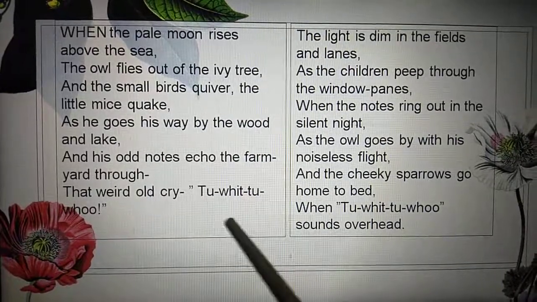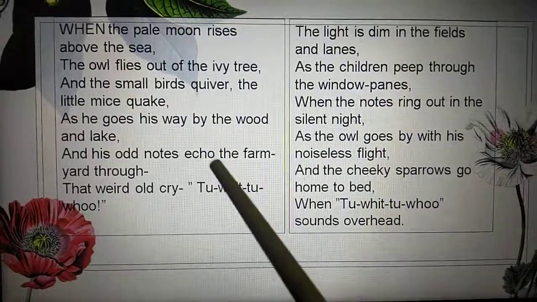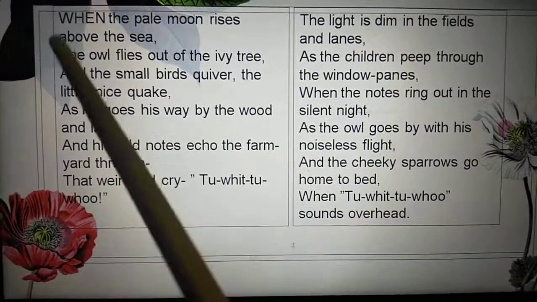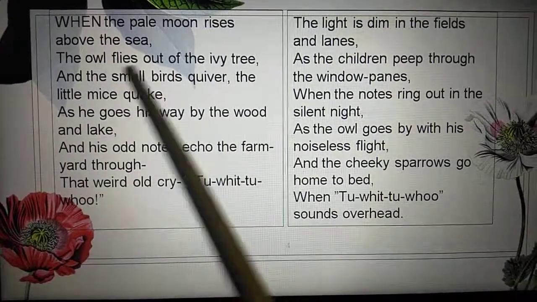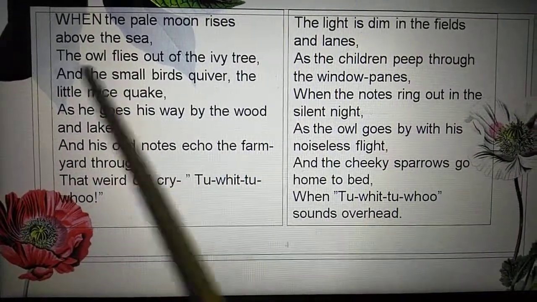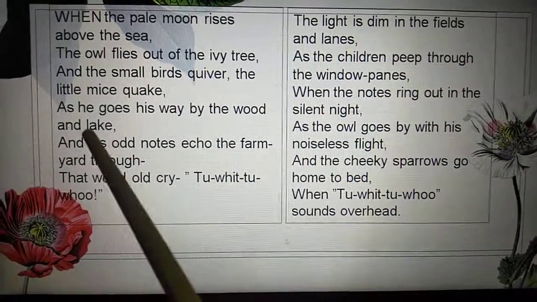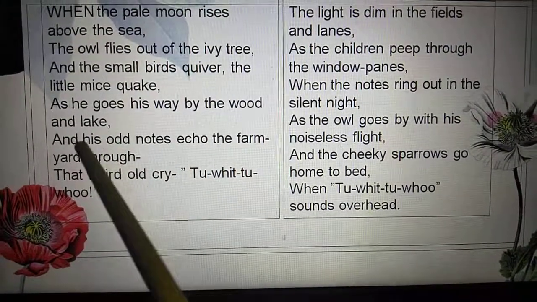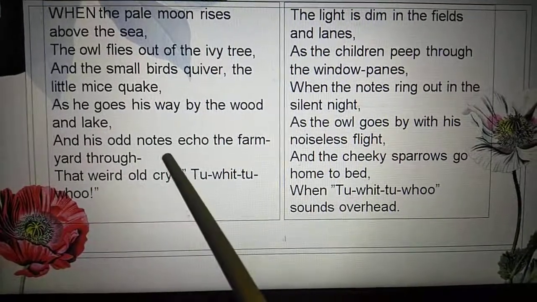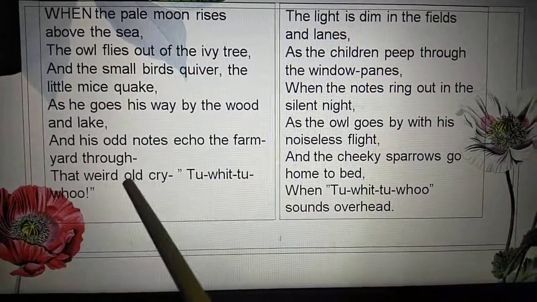So what we will use, as I told you, is the idea or thing that is repeating again and again. "When the pale moon rises above the sea, the owl flies out of the ivy tree." What is flying? Owl. "And the small birds quiver, the little mice squeak, as he goes his way by the wood and lake, and his odd notes echo the farmyard through."